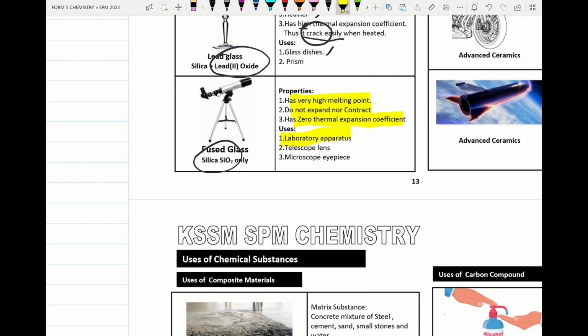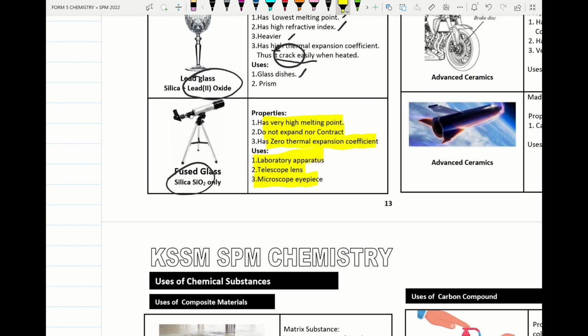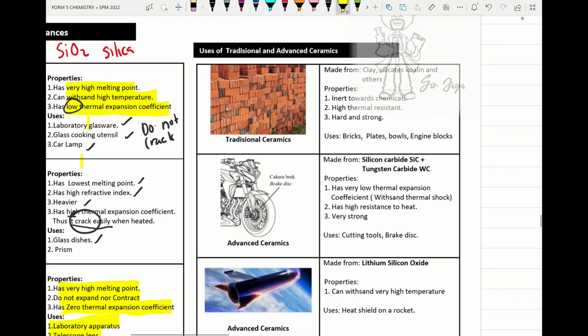It's used to make laboratory apparatus, telescope lens, and microscope lens. Alright, so next one we move on to the uses of traditional and advanced ceramic. Traditional ceramic is made up of clay, silicate, kaolin, and other substances. And please remember the properties: inert towards chemicals.